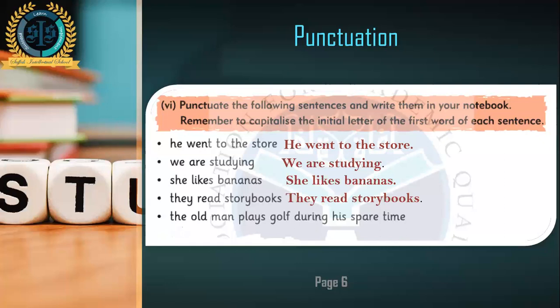Again, the T of they will be capital and there will be a full stop after storybooks. The old man plays golf during his spare time, and then you have to put a full stop and T should be capital. So this is very easy. You just have to do it by yourself. I've shown everything to you. Just do it by yourself and then finish writing.